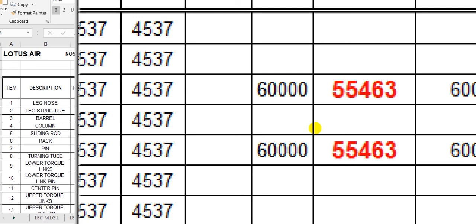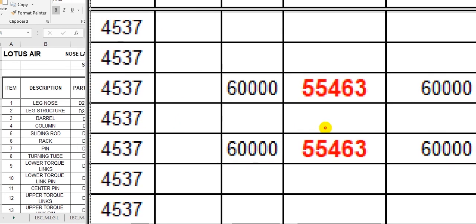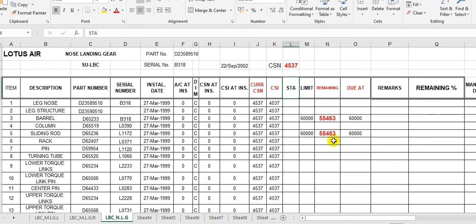This is just an example. So you must prepare your records and this sheet for the landing gear before you redeliver it, because the other operator will ask you for it.